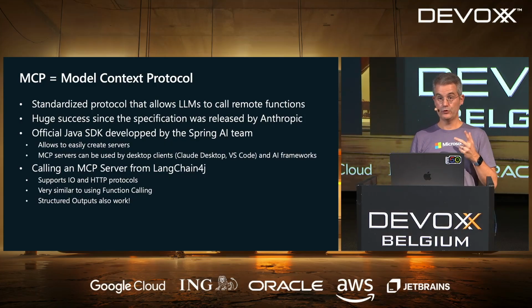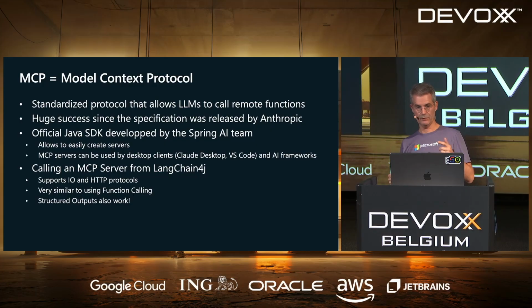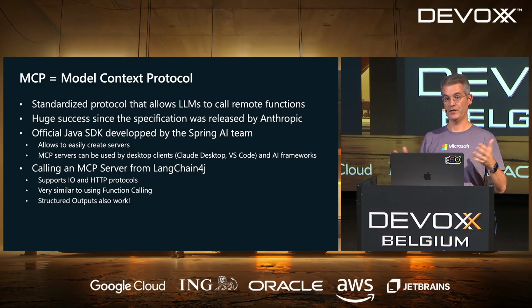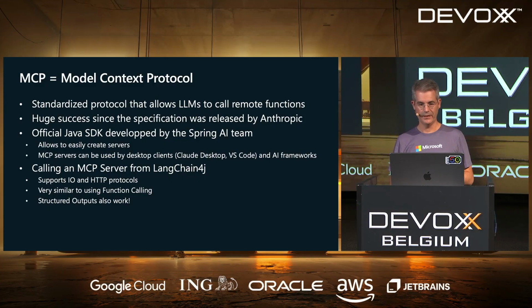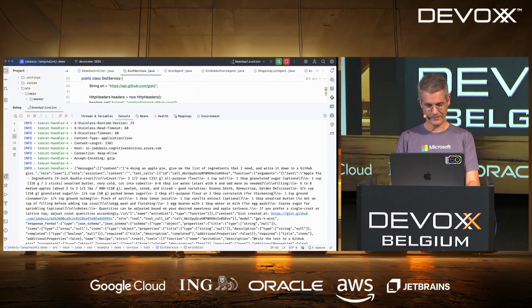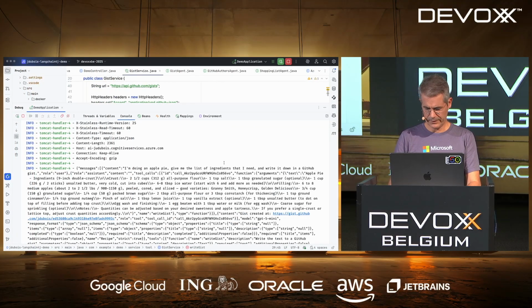By the way, with MCP you've got two protocols. You've got I/O, which is on the console, which is basic, but which is what I'm going to use because it's easier. You've got HTTP, which, of course, can be distributed over the internet very easily. The way we're going to use it is very similar from a user point of view to function calling, but now it's remote. And of course, structured outputs will work. There's a link between everything I'm doing, obviously.